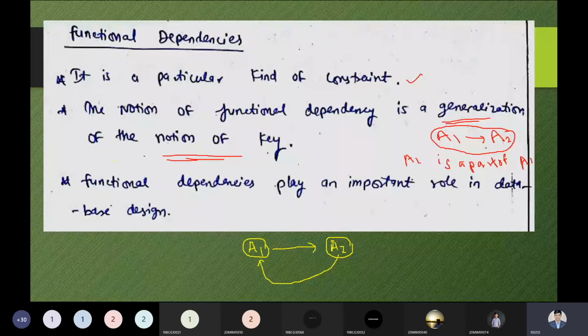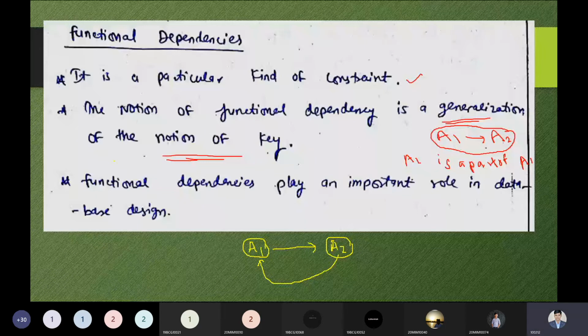From this perspective, from this point, I have to explain the functional dependencies point. So now please open your eyes once again and listen carefully over here. Functional dependency is a kind of constraint we have to keep in mind properly. That is the first point. Do not think any other thing, just think the concept properly. Functional dependency is a type of constraint, and the notion of functional dependency is a generalization of the notion of the key.